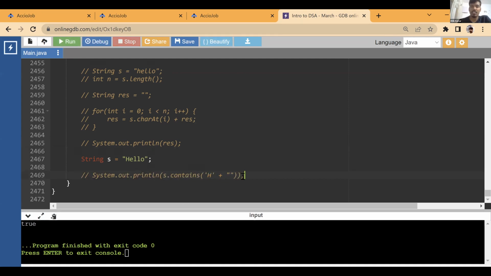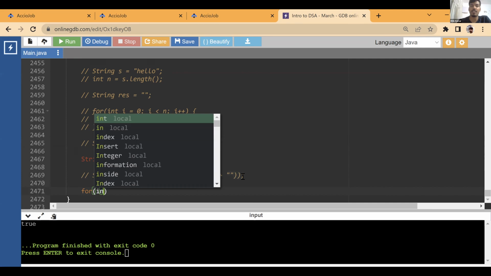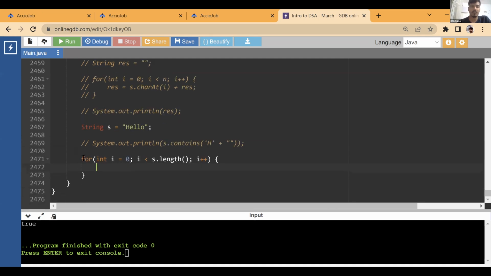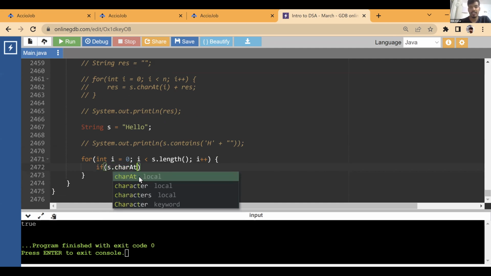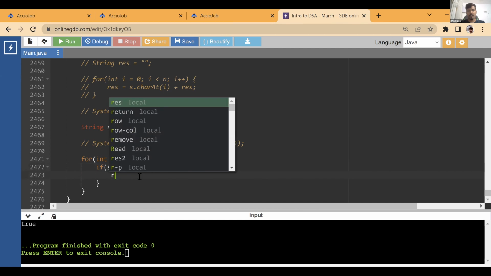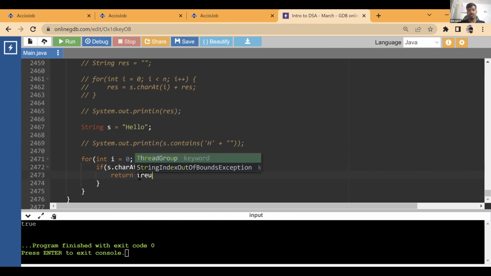Now, can we write this logic ourselves? Very simple logic. What we are doing actually? We are going from 0 to s.length, i plus plus. This is a very simple function. If s.charAt(i) is equal to whatever character you are looking for, let's say A, then you return true from this function. Otherwise, if you don't get this, at the end you return false, that we did not find this.